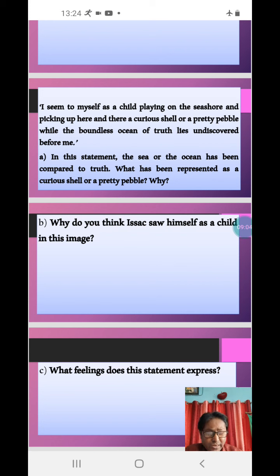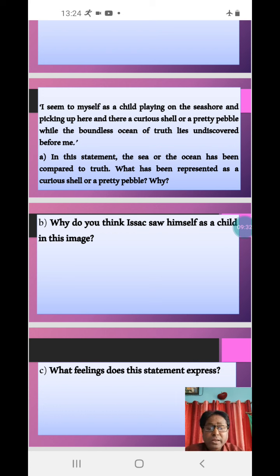It shows that Isaac Newton, far from feeling proud of his achievements, was wise enough to realize that there were still many things to be understood and discovered, and thus felt humble and small instead of feeling proud and important.